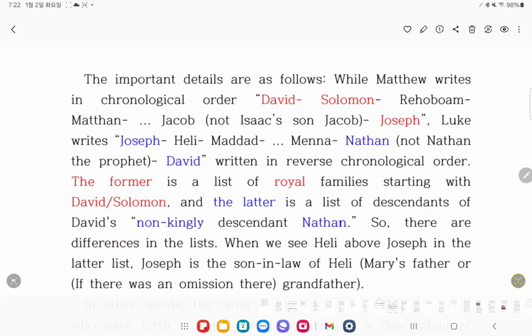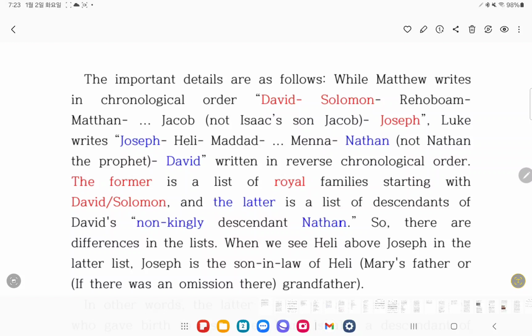The important details are as follows. While Matthew writes in chronological order, David, Solomon, Rehoboam, and so on, down to Jacob, Isaac's son Jacob, Joseph, Luke writes Joseph, Heli, Medad, Mina, Nathan, not Nathan the prophet, David, written in reverse chronological order.